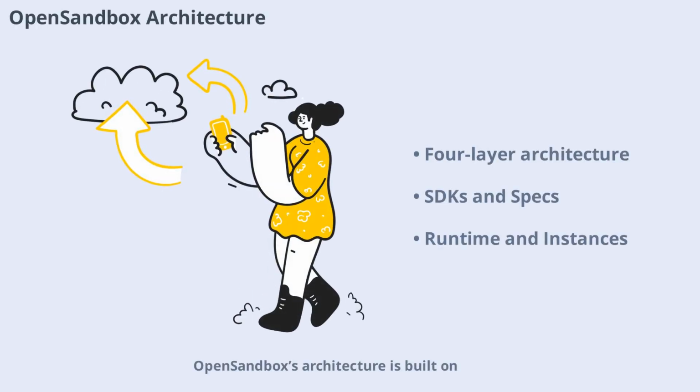Open Sandbox's architecture is built on 4 layers that work together seamlessly. First, SDKs. These are the tools developers use to interact with Open Sandbox from their code, supporting languages like Python, JavaScript, Java, Kotlin, and C#. Second, specs, a set of rules that define how sandboxes are created and shut down, ensuring consistency across languages. Third, runtime, the engine that runs the sandboxes, compatible with Docker on your laptop and Kubernetes in the cloud. Finally, sandbox instances, the actual isolated rooms where the AI agent operates.